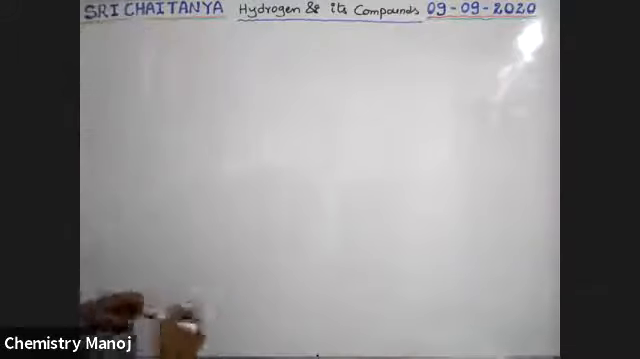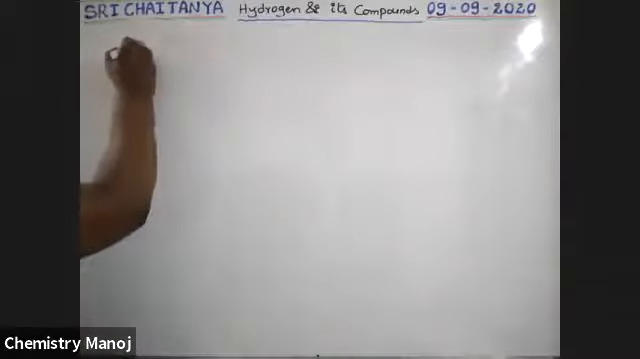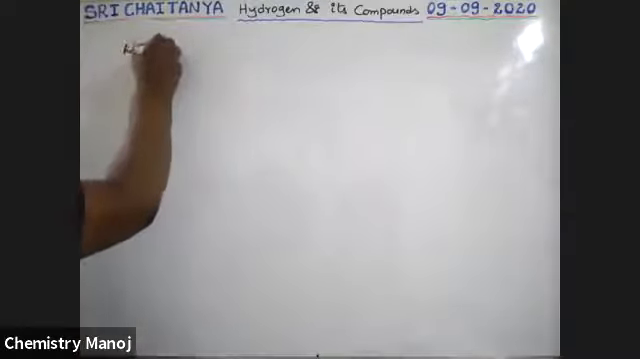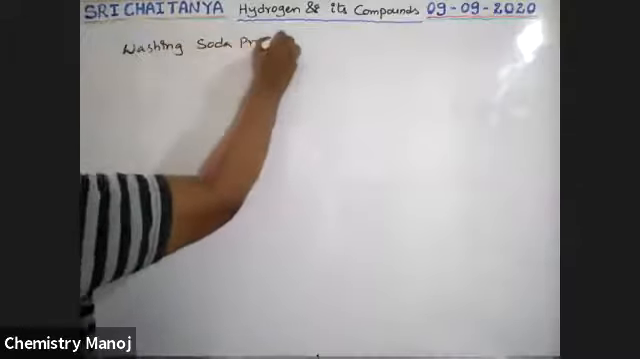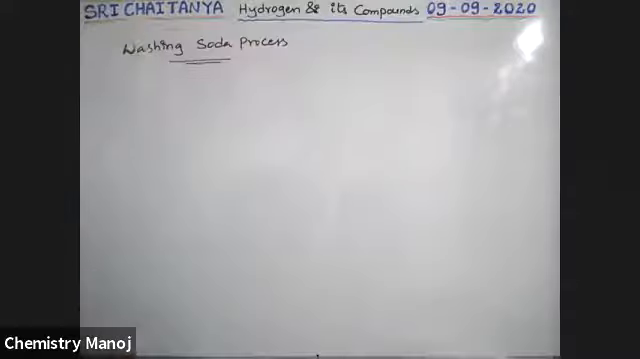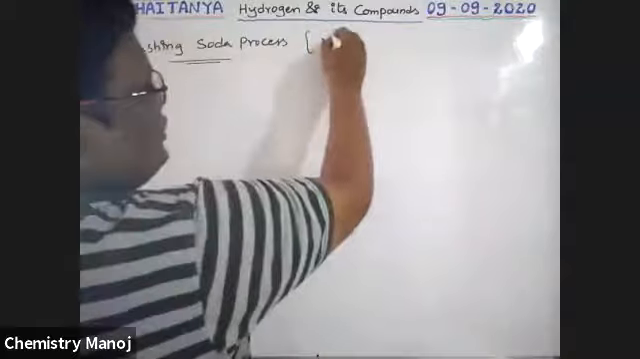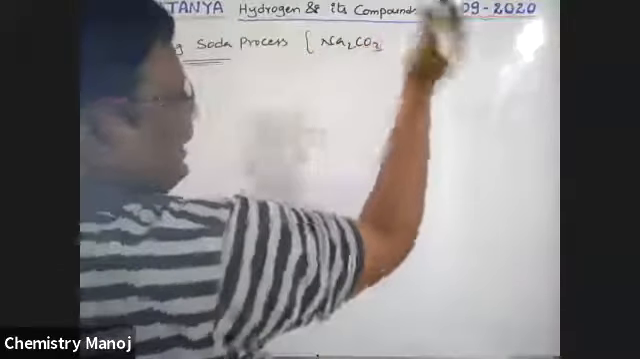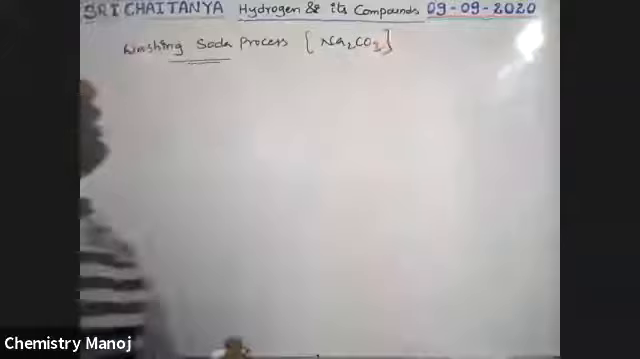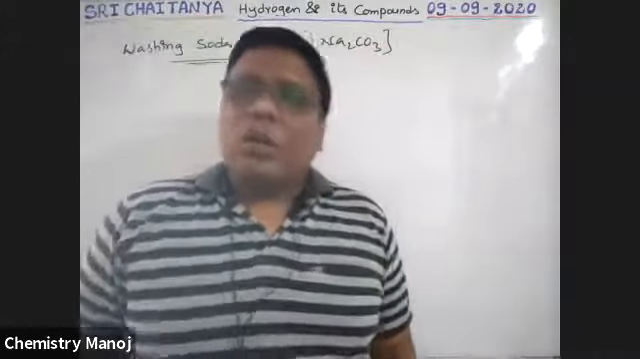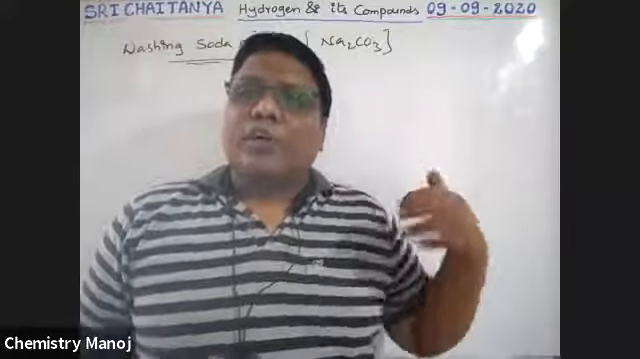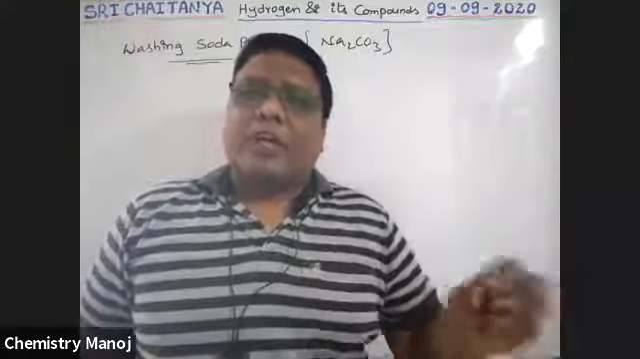Now that is the washing soda process. What is this washing soda process? Washing soda is generally Na2CO3·10H2O. I am taking the anhydrous substance, anhydrous Na2CO3, which is simply taken as washing soda. It is used to convert both temporary hard water and permanent hard water into soft water.